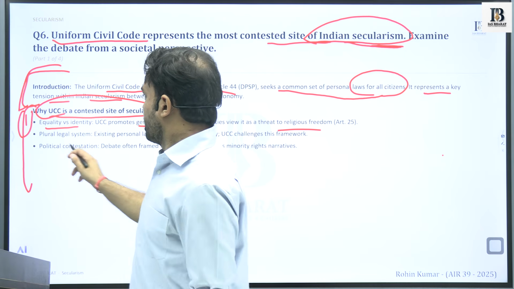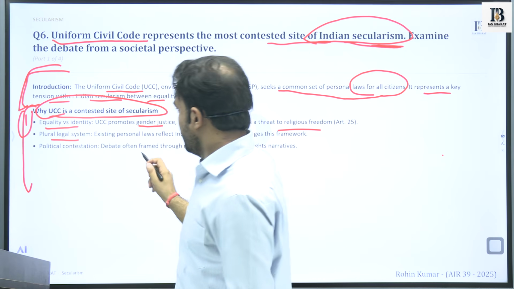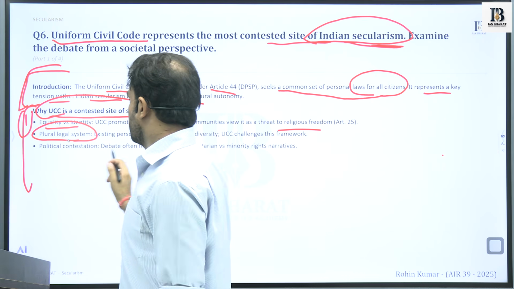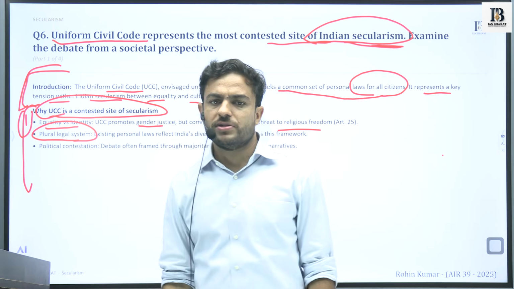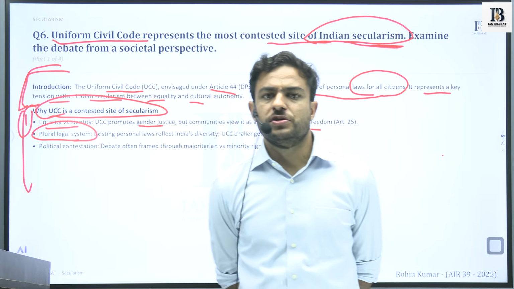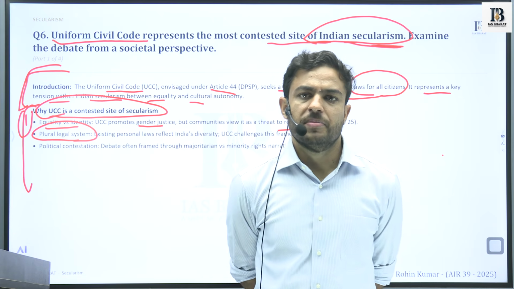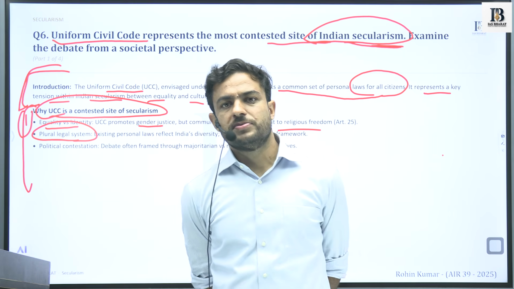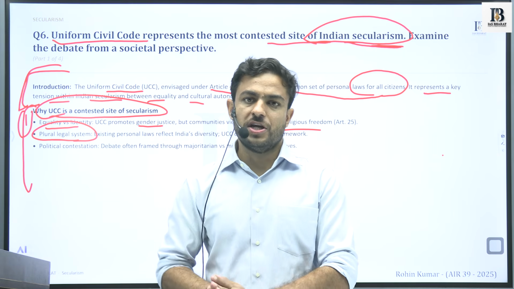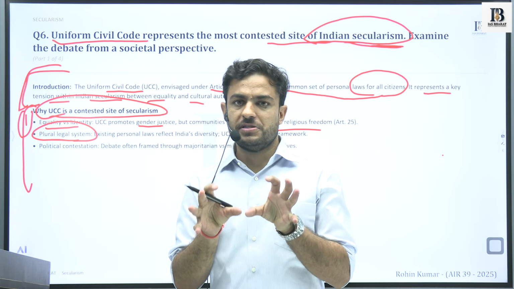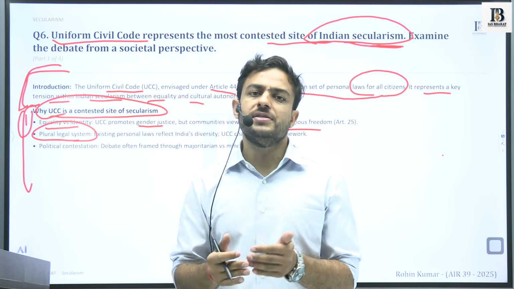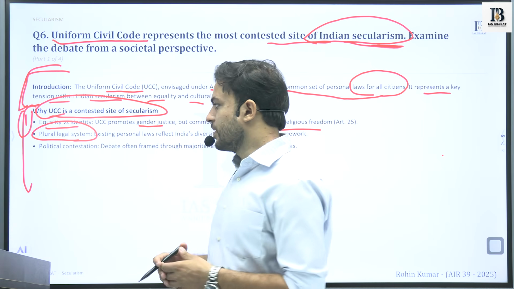Okay. Plural legal system. Why? There are different personal laws that exist, as a result of which UCC has become a contested site. Different religious and social groups have their own methods of governing their lives. So when this principle of UCC comes into the picture, these communities contest and confront this particular idea.